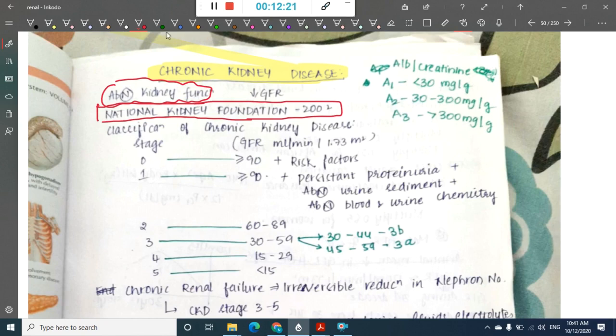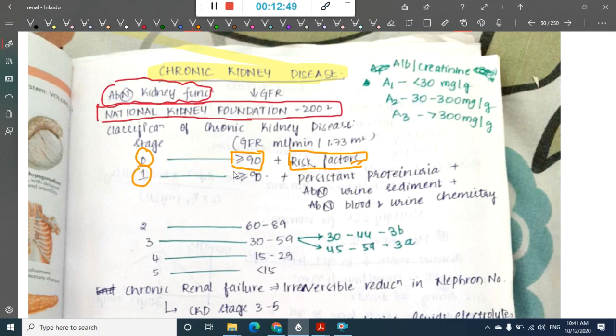Stage 0 is if the GFR is more than 90 milliliters per minute per 1.73 meter square, associated with risk factors. In stage 0 there are risk factors associated with it, and the GFR is almost normal, that is more than 90 milliliters per minute per 1.73 meter square. That is stage 0. Then we have stage 1.